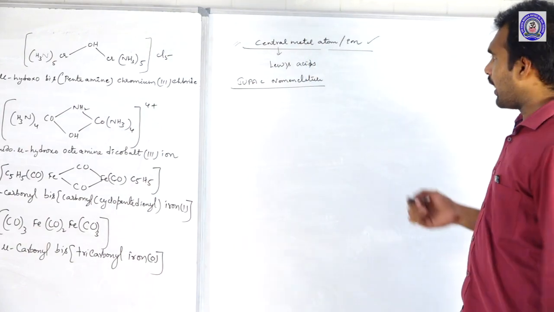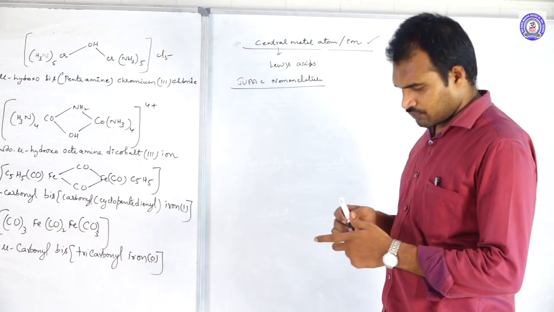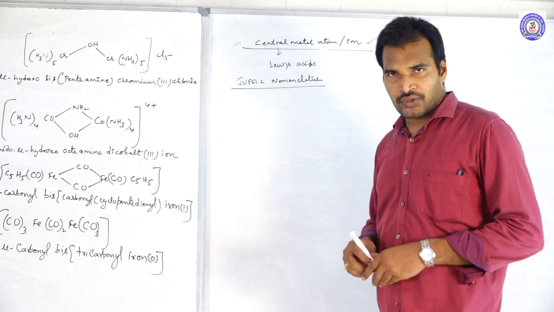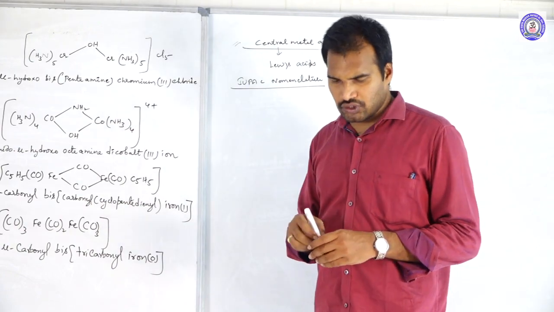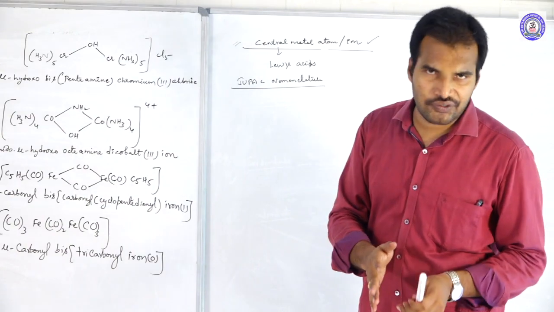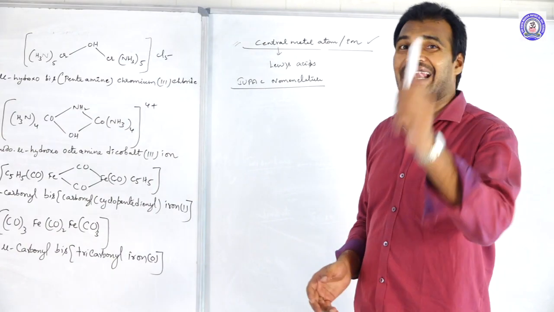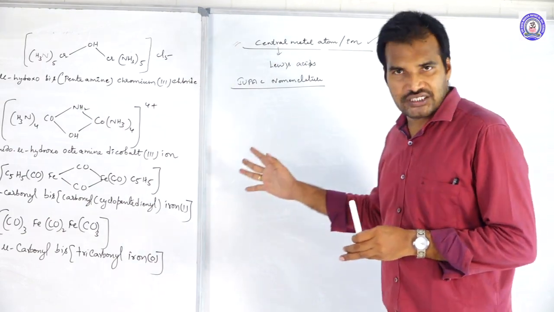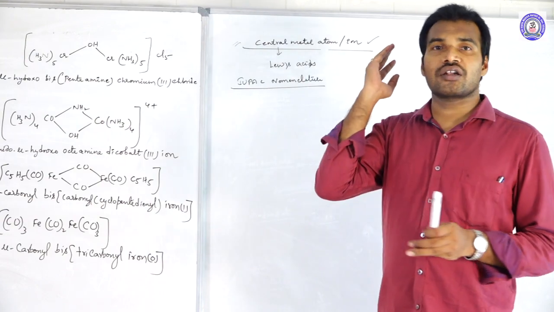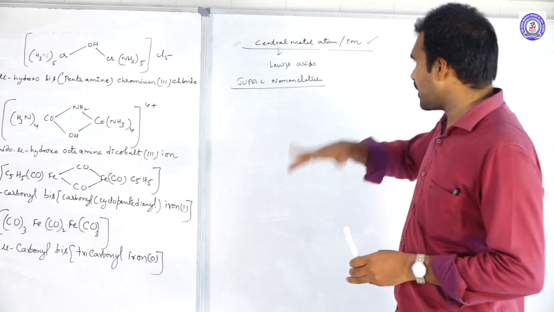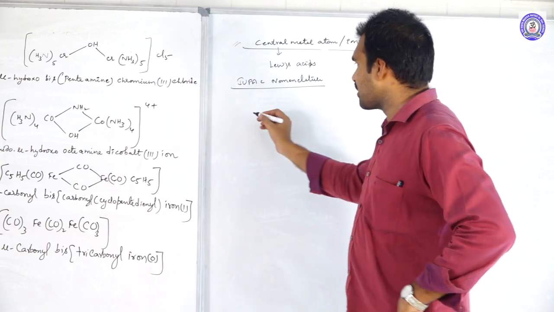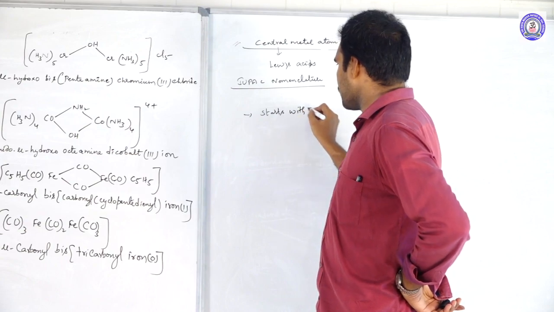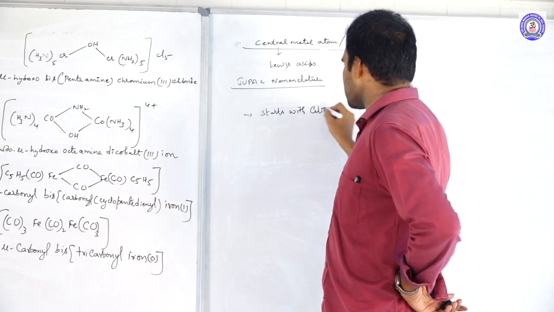IUPAC nomenclature. As per the IUPAC norms, in naming of complex compounds, you should always start with the cationic sphere. If cations are there, you should start the name with the cations, thereafter the anions. So it starts with the cationic sphere.